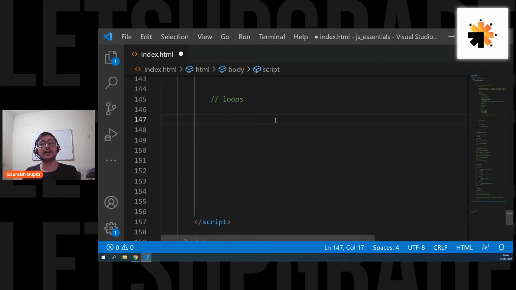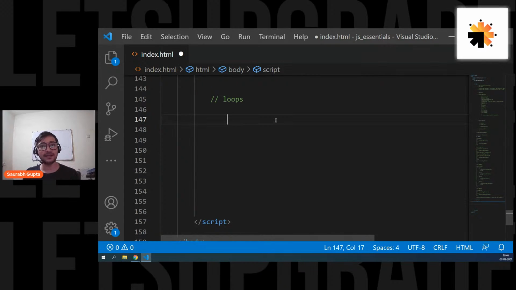For example, say I have 3 lines of code and I want to execute them 10 times. Normally, you have to write the 3 lines 10 times. That means 30 lines. But by using a loop, you just write the 3 lines and the loop will execute them 10 times for you.